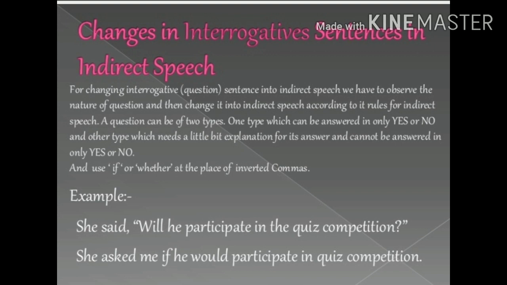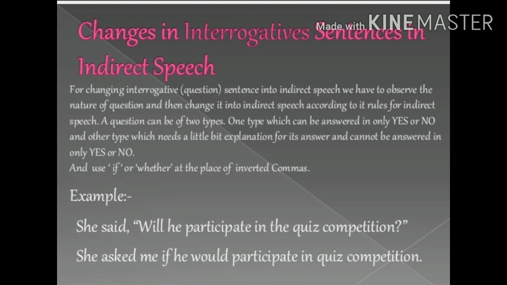Children, in assertive sentences we use the conjunction that, and in interrogative sentences we use the conjunction if or whether. The reporting verb say or said is changed into ask or asked, or inquire or inquired. Now look at this sentence. He said, "Will you participate in quiz competition?"